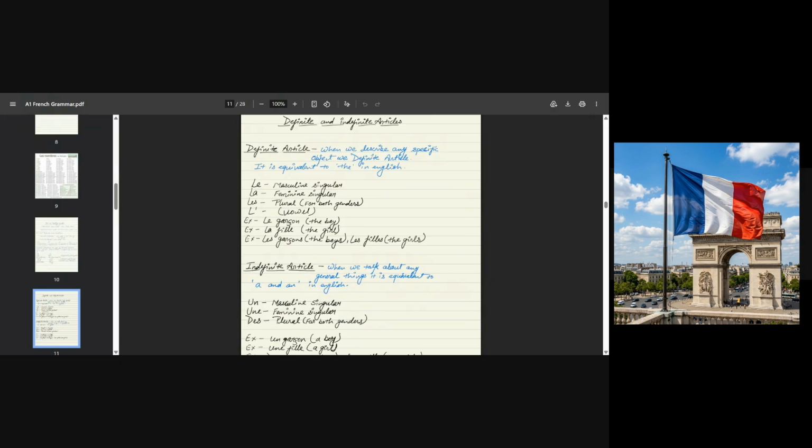It is equivalent to a or an in English, and the definite article is equivalent to the in English. So, un we use for masculine nouns, une for feminine nouns, des for plural of both genders. Un garçon, une fille, des garçons, des filles.